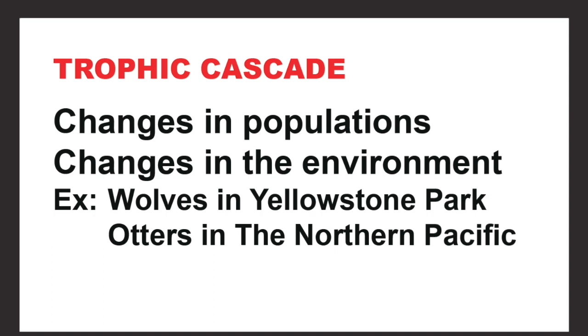In a trophic cascade, changing the population of the top predators will change the populations of the secondary consumers, the primary consumers, and even the producers. This will cause changes in the environment as well. Examples of this include the wolves being introduced in Yellowstone parks or the return of otters in the northern Pacific Ocean. Now let's complete this diagram.